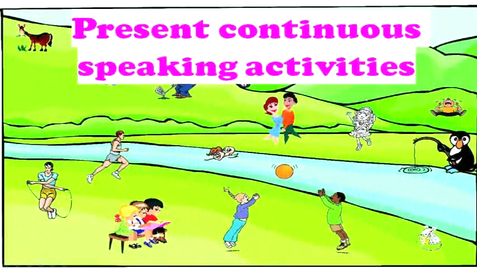Now we have a very interesting activity, a present continuous speaking activity. Try this. There are so many things you can see in this picture. A cow is grazing. This girl is skipping the rope. A man is running. A girl and a boy are dancing.